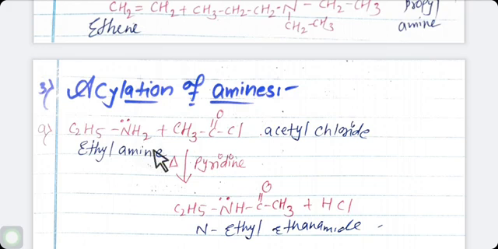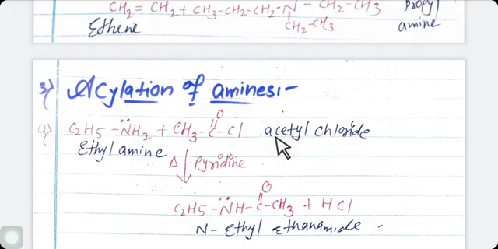Here we are using ethylamine. It is a primary amine having replaceable hydrogen. It reacts with acyl chloride. Here, in place of acyl chloride, we are using acetyl chloride, CH3COCl. So this reaction is known as acylation of amine. In presence of pyridine. Why is pyridine used? Which neutralizes the acid produced during the reaction.